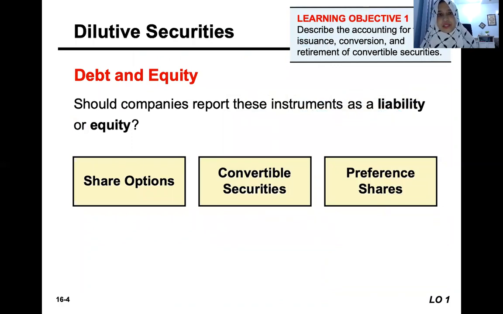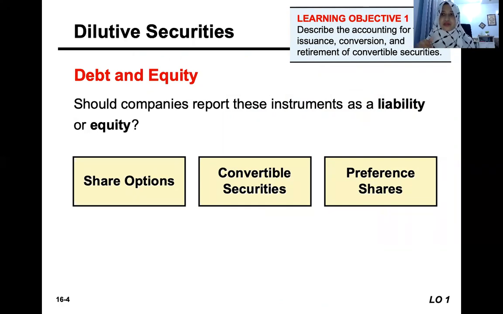Okay, some securities instruments are hybrid in nature, or a mixed combination of liabilities and equity. They are not really liability, they are not really equity. That's what we call dilutive securities.